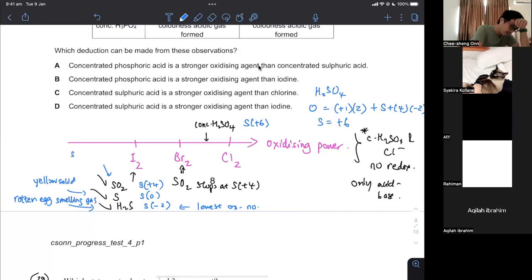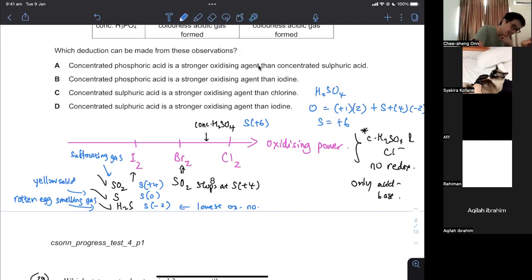SO2 is a suffocating gas. If you smell it, it's like smelling chlorine, but actually it doesn't smell like chlorine. Chlorine smells like a swimming pool, but SO2 will kind of suffocate you. If you have asthma, it really makes it quite difficult to breathe. So it is colorless, but it is not odorless. It's got a smell to it.